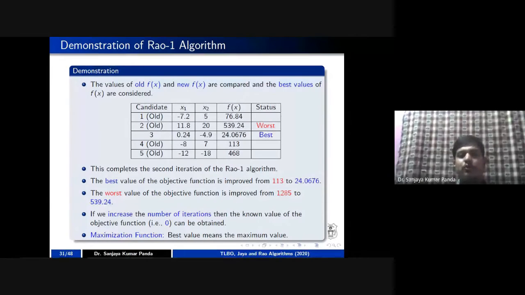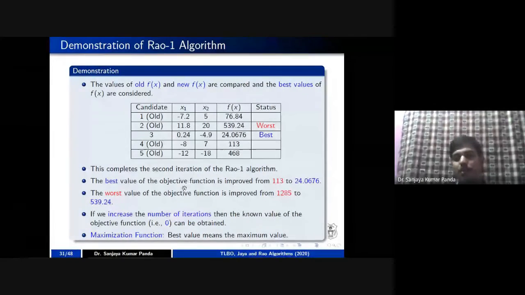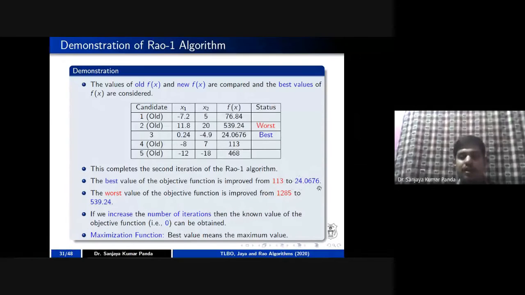If you go for a couple of rounds, you will see the value will be close to 0. As you know, the solution for the sphere function is 0. So if you increase the number of iterations, the known value of the objective function can be obtained. The known value, we know, is 0. So you can reach a value close to 0.